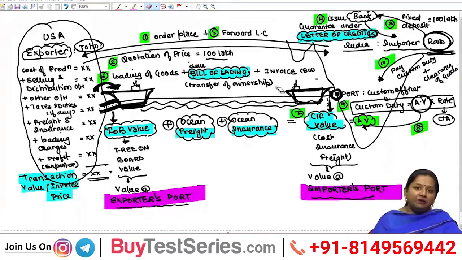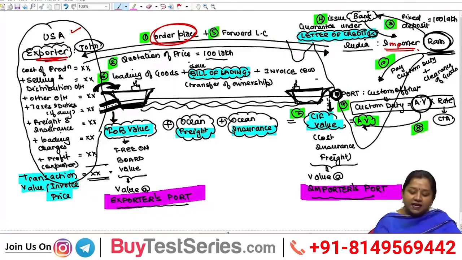Generally, what happens at the time of importation is that any importer from India places an order to the exporter located abroad. For example, in the given case, Mr. Ram, being the importer located in India, places an order to Mr. John of the US, who is the exporter, and after placing this order, the exporter shall quote the price of the goods which are being ordered.